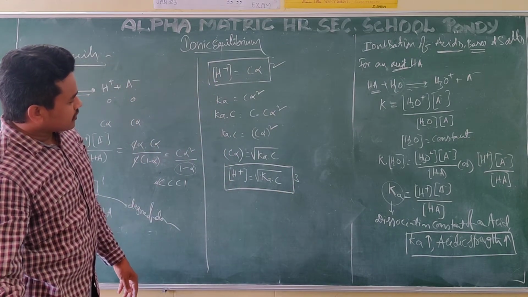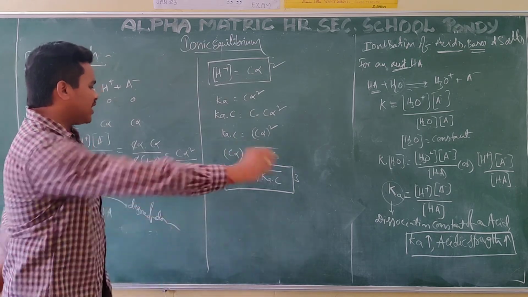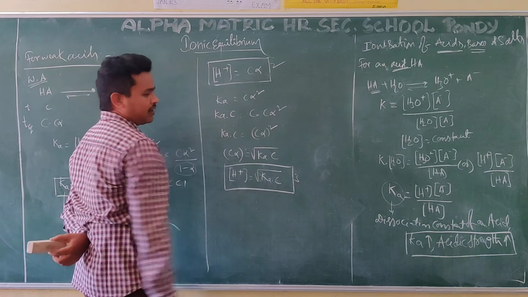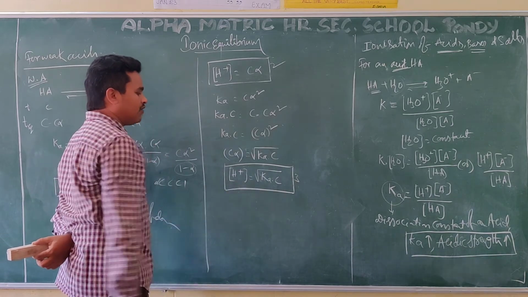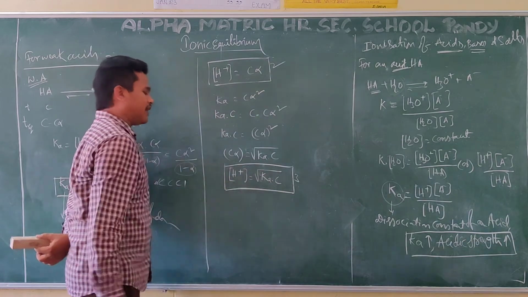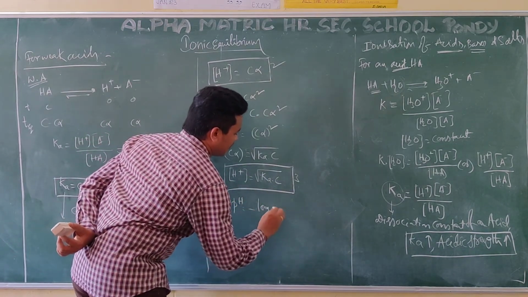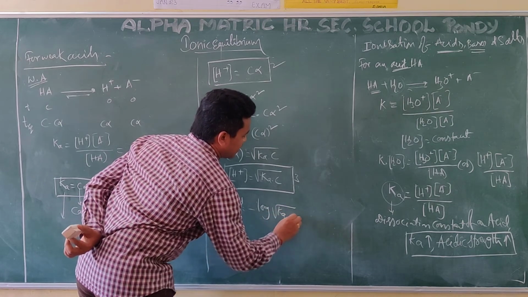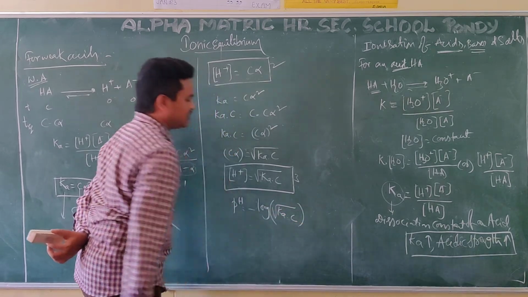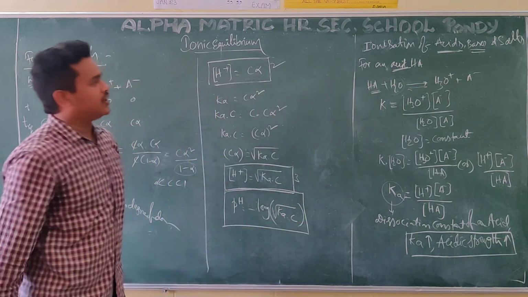If they need, we can also calculate the pH value for this one. pH value means minus log of H plus. That will come later. The pH value also you can find out by using the formula pH equals minus log of root over KaC. That is the pH value; pH we are going to discuss now.